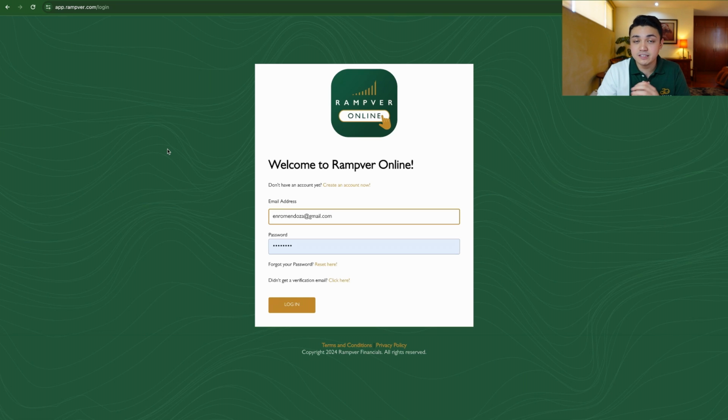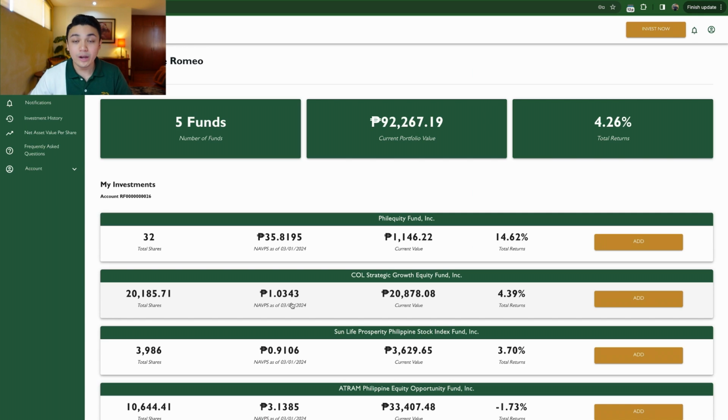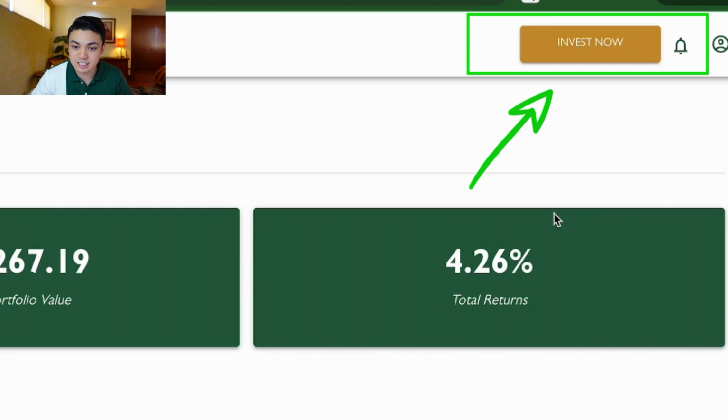For the purpose of this demo, I will be logging in my personal Rampver Online account. So I already have money there, but I will take you through how to start your first investment. Okay, don't focus muna on my portfolio. Focus on this button here, Invest Now. So when you're approved, makita nyo kanina sa step 1, 2, and 3, nasa step 2 na kayo, making your first investment. And you will see there, the button is Invest Now.